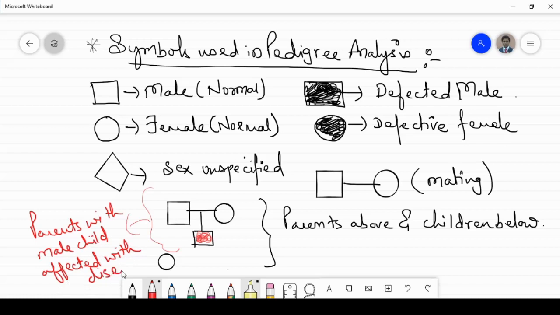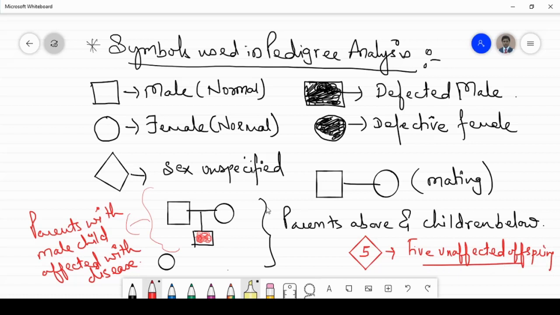Disease. And if I draw a triangle and write 5 over here, it means 5 unaffected offspring.